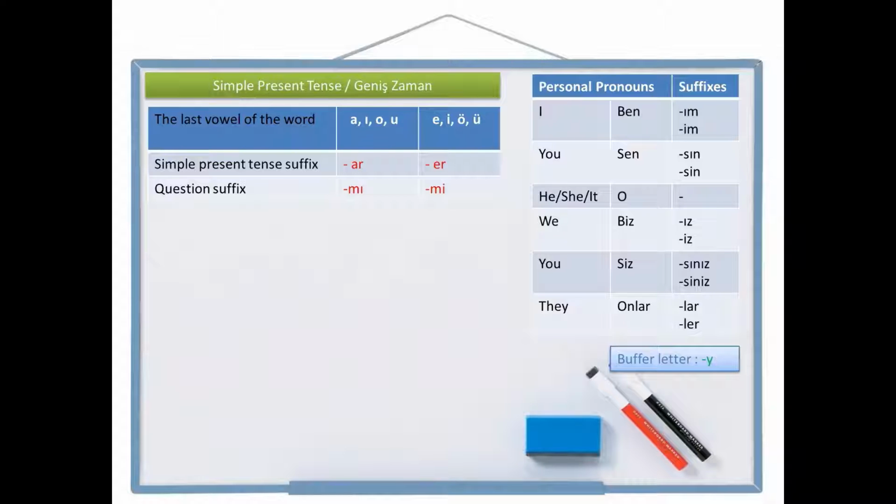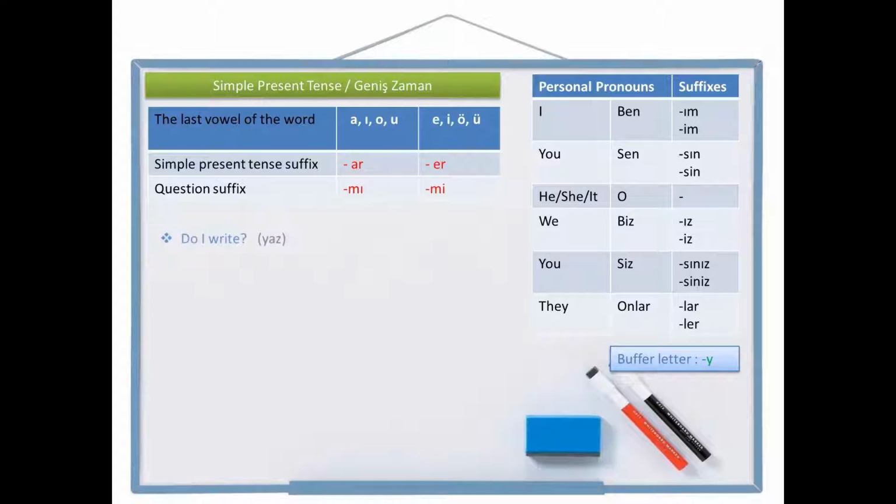For single syllable verbs, simple present tense suffix is ar or er, and question suffix is m or mi. You can see on the chart. And on the right, you can see the personal pronouns and personal pronoun suffixes. Also, in some cases, we are going to need the buffer letter ye. Let's start with an example.